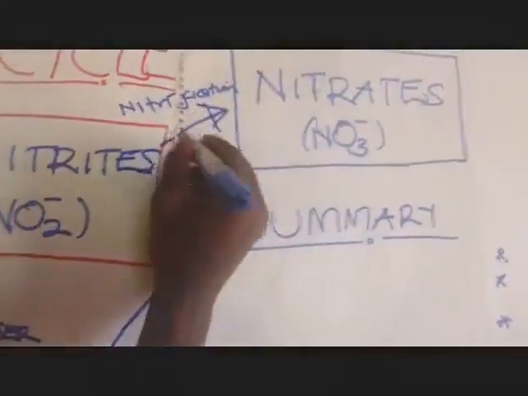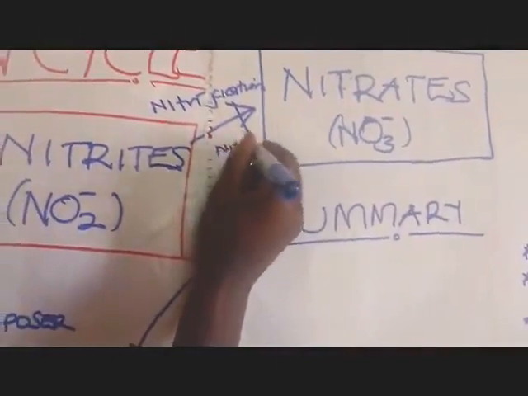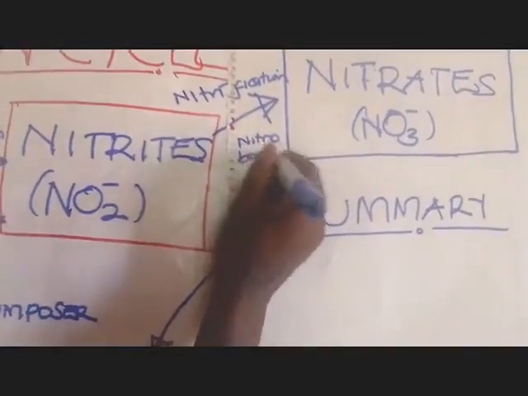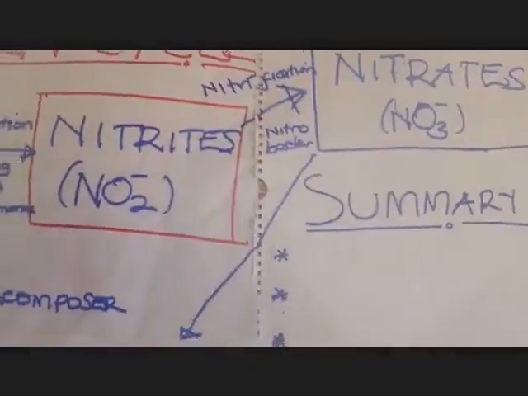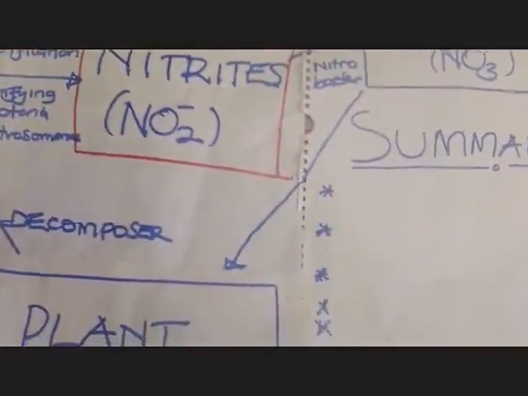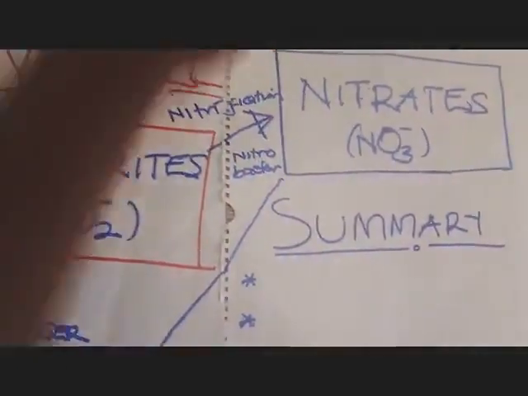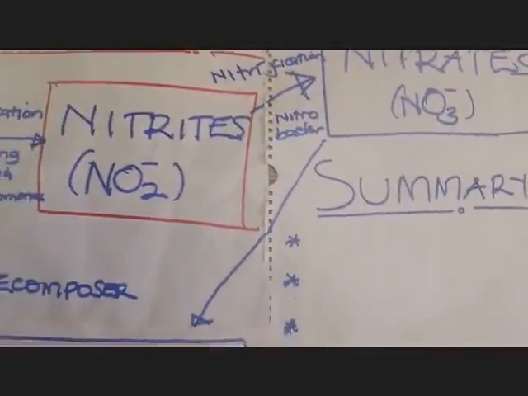Then at this point of converting the nitrites to nitrates, we have what we call the nitrobacter. Take note of the spelling. That is nitrobacter. Now we are seeing that our ammonium salts have been converted to nitrites, and then the nitrites to nitrates, which is called nitrification.